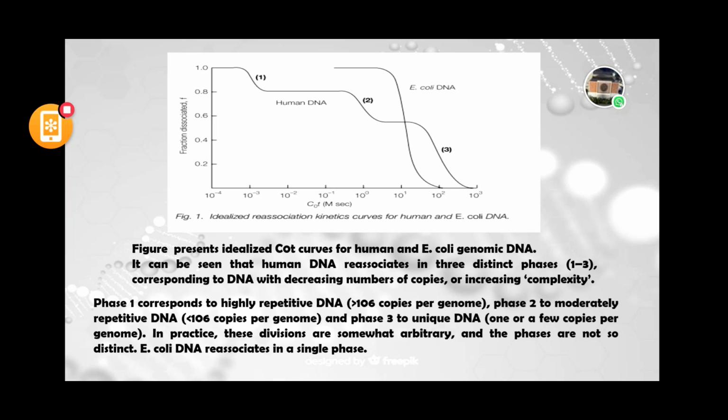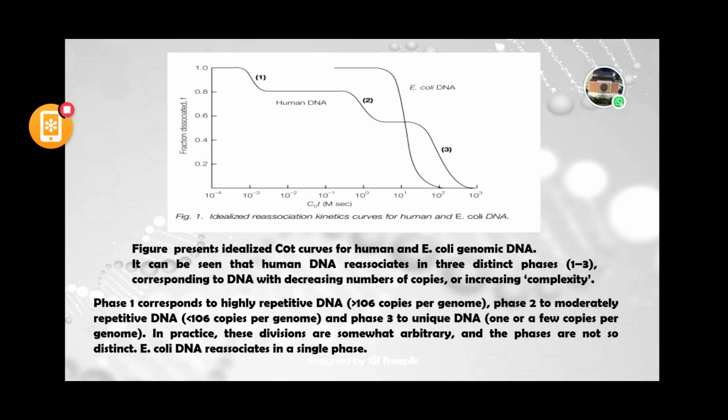In this way, if you generate a Cot curve of several organisms, you will find a correlation or relation between the changes in the sequences, in terms of non-coding sequences, not in terms of genes.